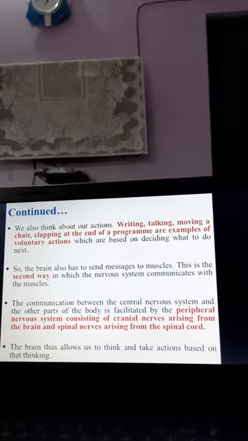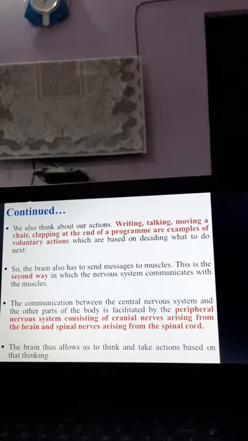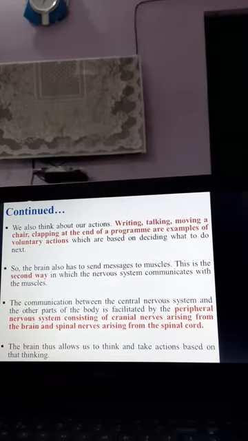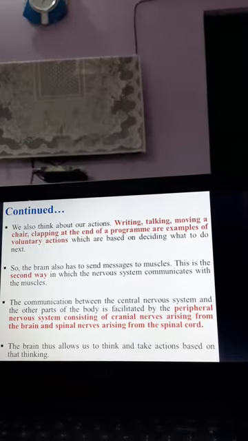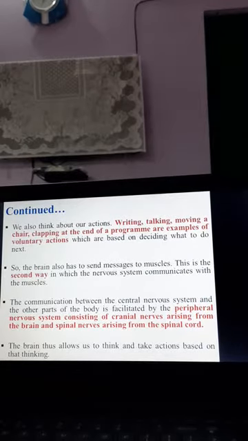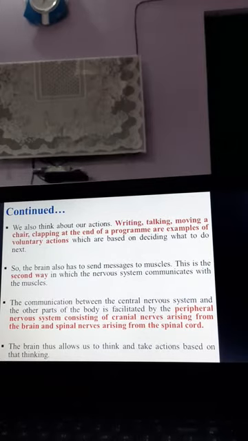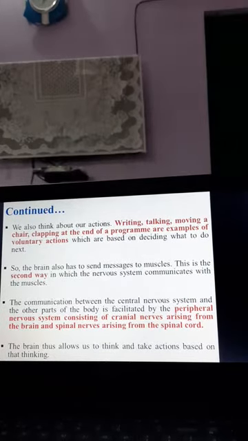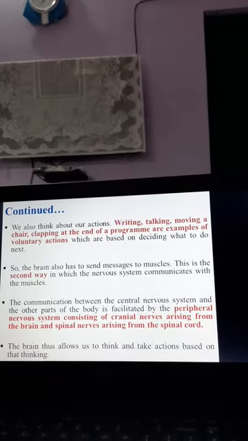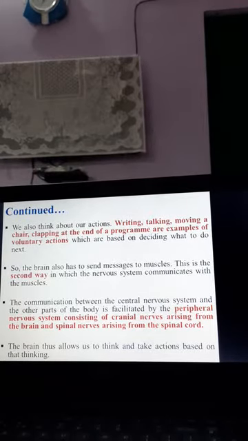For example, as I have mentioned here, clapping means you have gone to see any movie or any drama or singing, and after the completion of that particular activity or program, you decided to clap, or maybe you felt this event needs to be appreciated. So we usually do clapping.